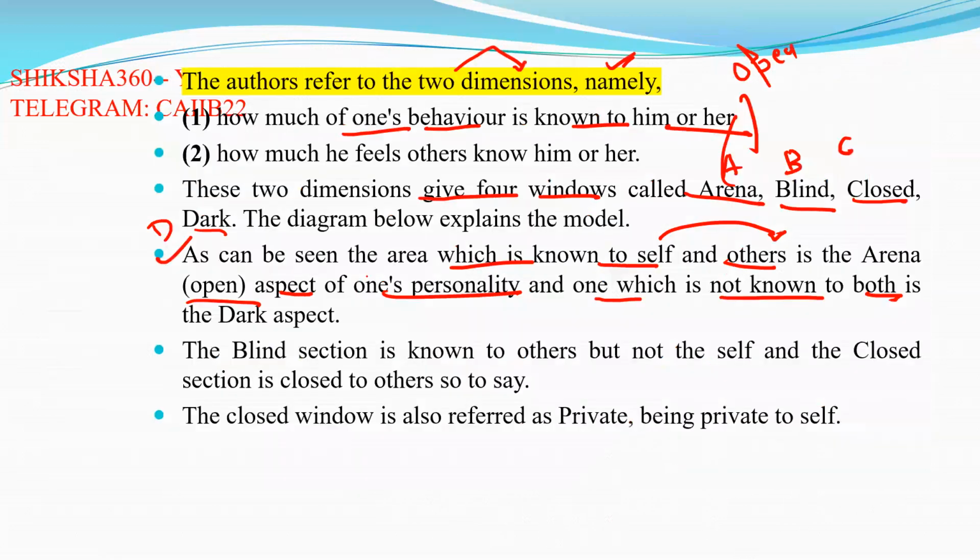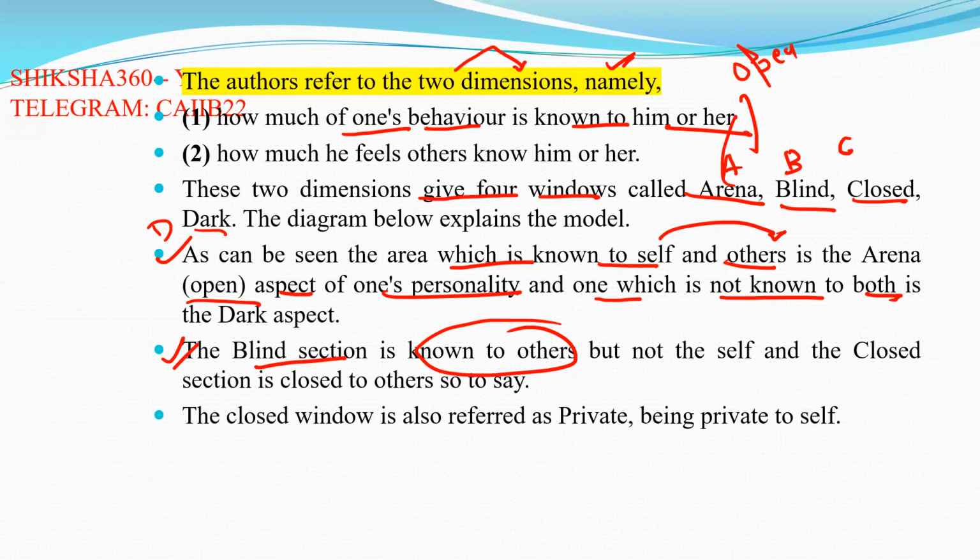So the third one is the blind. The blind section is known to others. Blind basically means that we are not aware of it; we have no information or knowledge regarding that. So the blind section is known to others but not to the self.